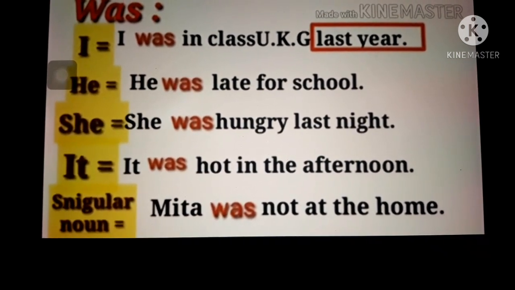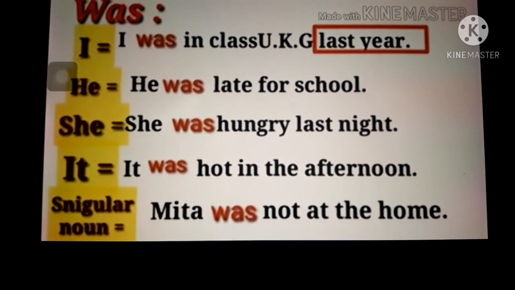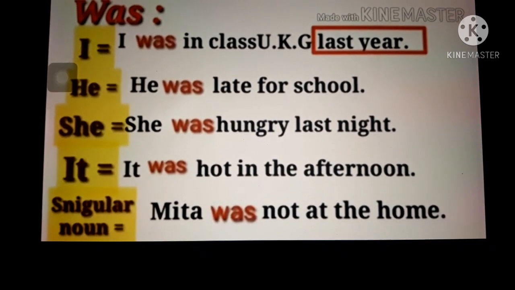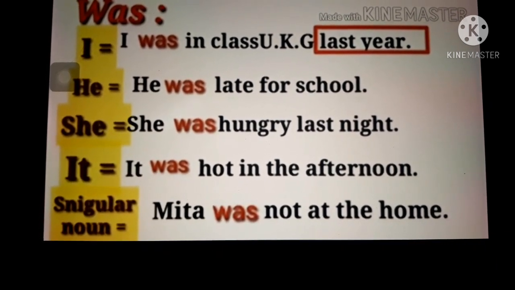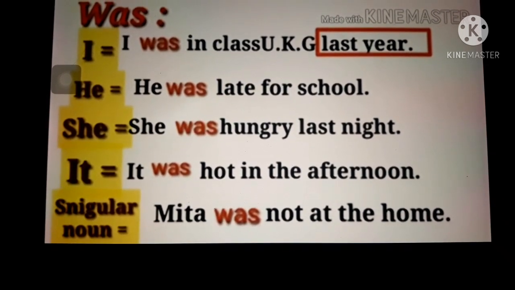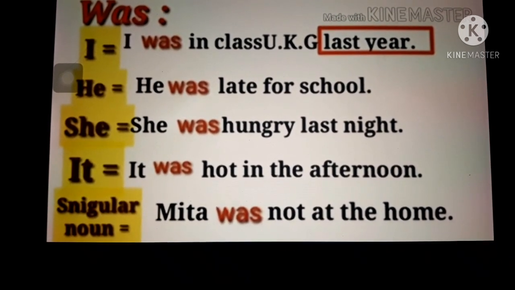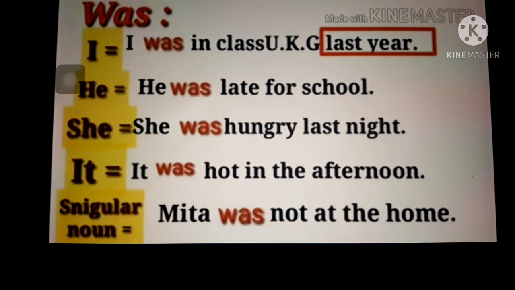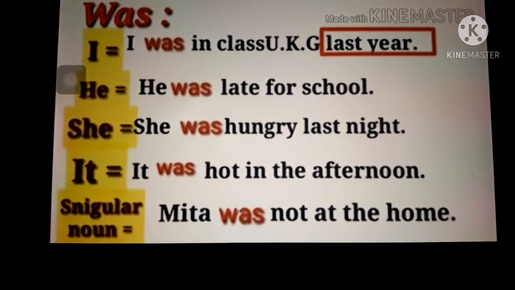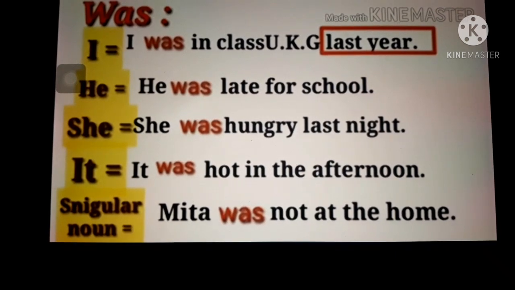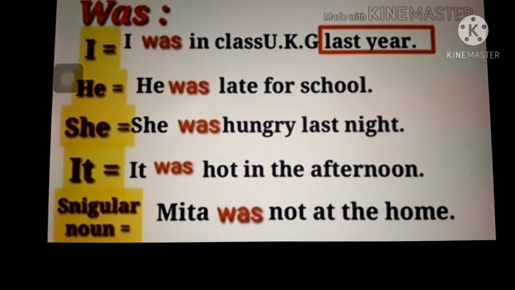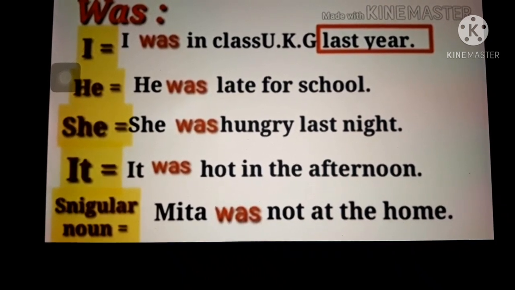Let us read the sentences one by one. I was in class UKG last year. Children, in this sentence, last year is telling us about the past time. Also, I is here singular or one word. So, was helping verb used.